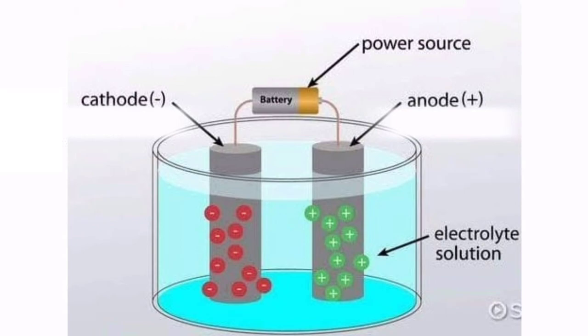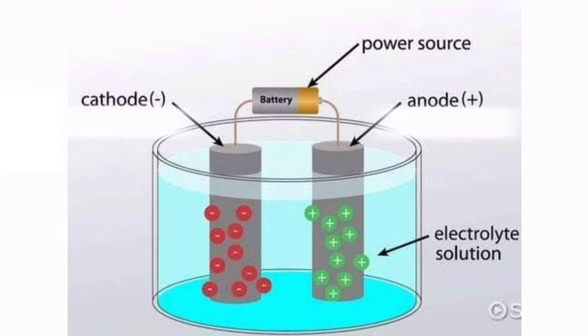Therefore, we use the electric cell in which we have two conductors. One is positively charged, that is anode, and the other one negatively charged, that is cathode. With the help of electrolyte, chemical reactions take place, and due to those chemical reactions, on cathode there is always an excess of electrons, and on anode, which is positively charged, a deficit of electrons is always there.